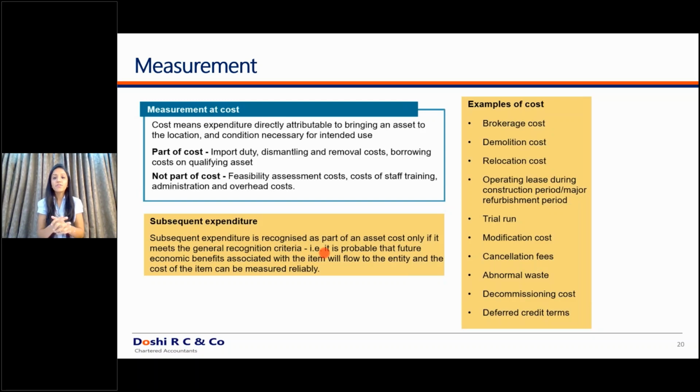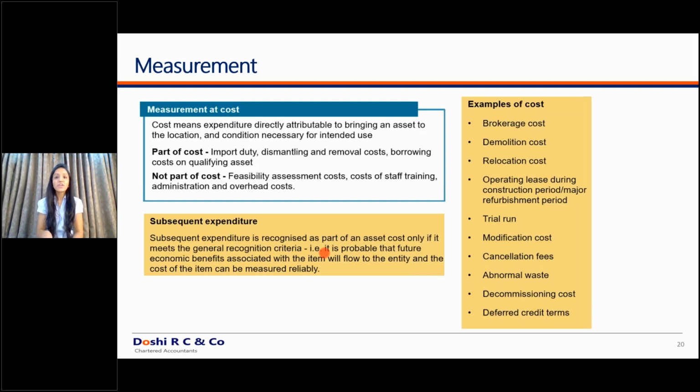So this is another difference from the old AS 10. Old AS 10 did not have any specific criteria for decommissioning and restoration cost. There were certain guidance notes, for example, the guidance note on accounting for oil and natural gas companies. Such guidance notes provided the policies for capitalizing such cost, but it was never given in the standard. So only oil and natural gas companies used to follow such accounting policies. Under the revised AS 10 and under Ind AS 16, such decommissioning and restoration cost has to be capitalized into the cost of the asset and depreciated over the useful life.